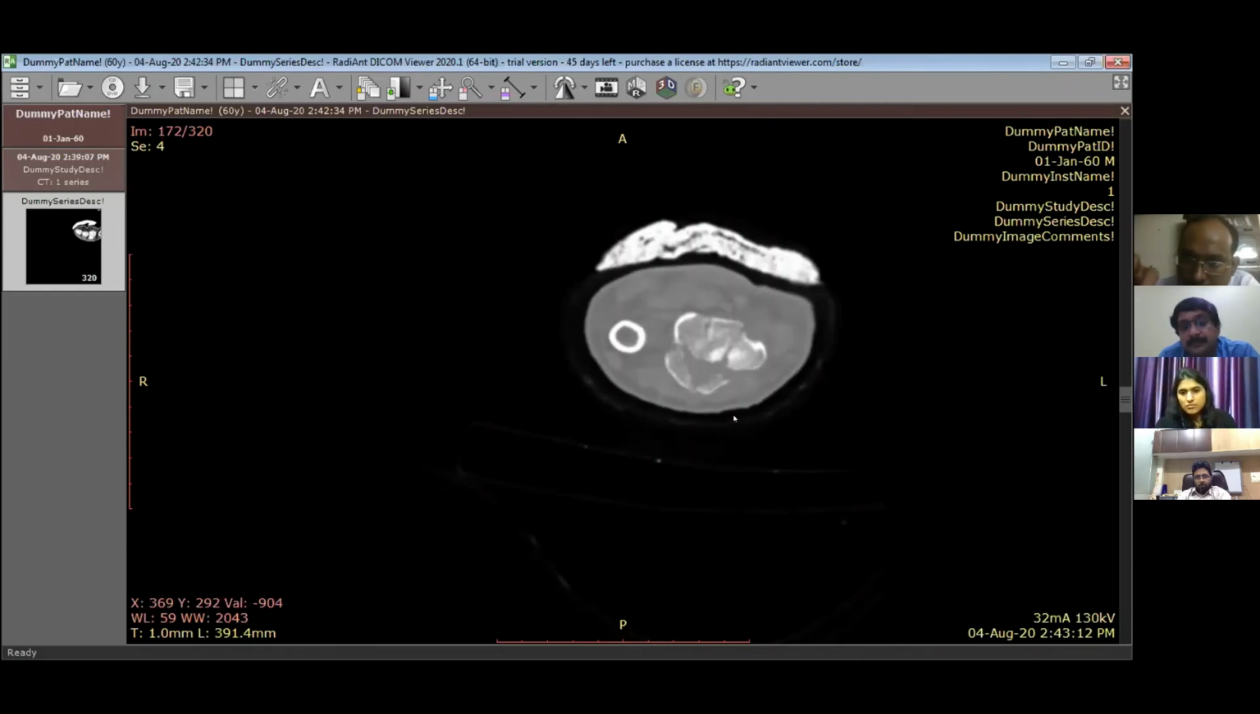the distal radius fracture. There are a few important things which we need to speak about whenever we see a distal radius fracture. So these are the points which we